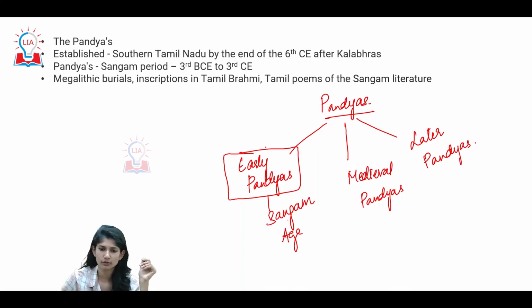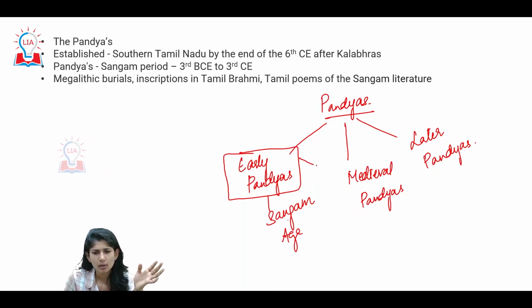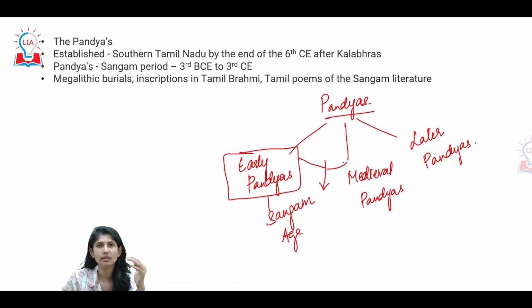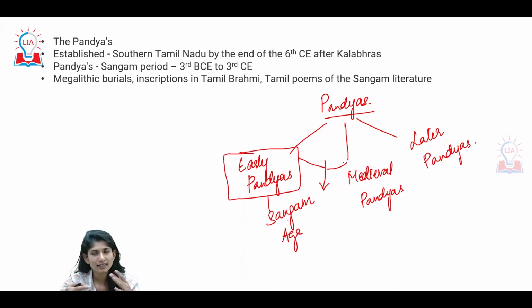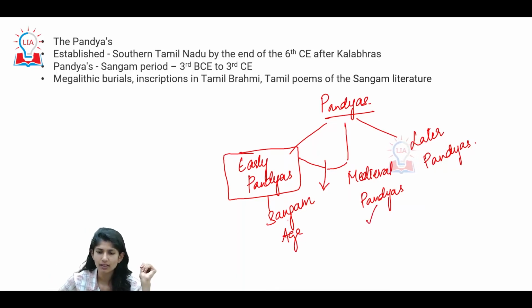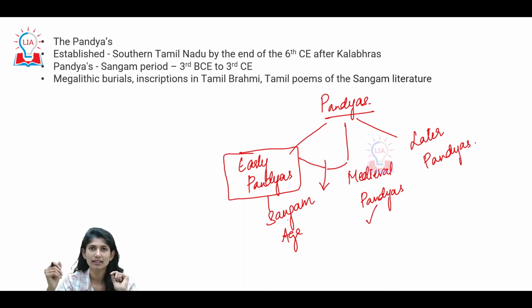At one point of time, due to Cholas, the Pandyas, post the early Pandya phase, declined. Then again, after a particular instance of time, the Pandyas rise to a period of height, to a period of central authority back again. That period we call medieval Pandyas.